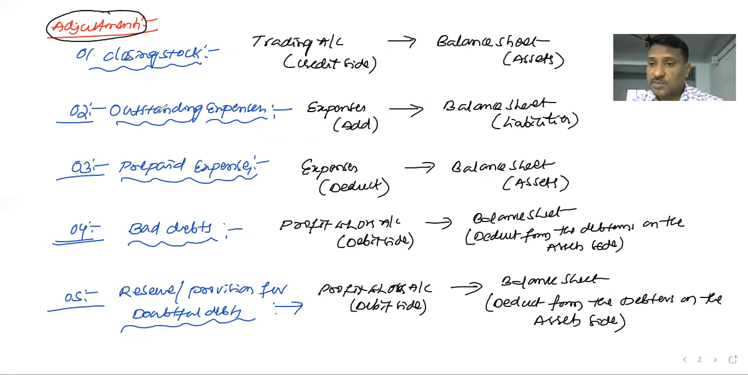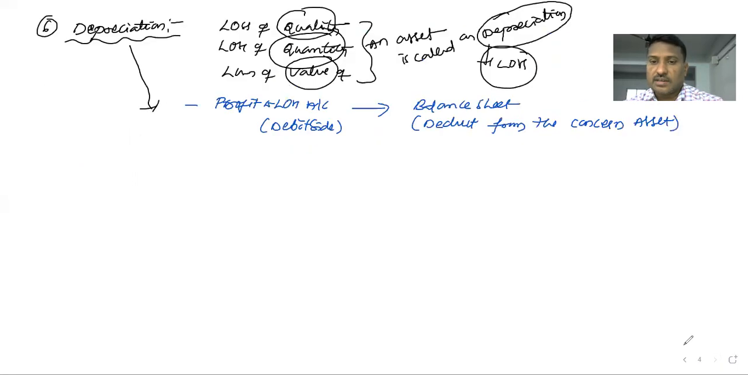The 6 adjustments are: closing stock, outstanding expenses, prepaid expenses, bad debts, reserve or provision for doubtful debts, and the next one, depreciation. These 6 adjustments are important for annual or public examinations of the Telangana Intermediate Board. I hope you all understand these adjustments. In the next class, we will discuss one problem along with these adjustments.